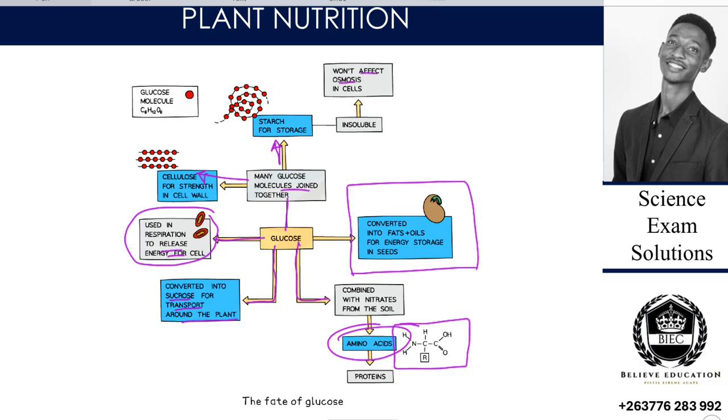Since it is insoluble, it doesn't mix with water, and where water moves by osmosis, things dissolved in it can be moved around. So our starch is a good way of storing what? Storing the glucose. And also cell walls use what? Cellulose. So those are the fate of what? Of glucose, right?